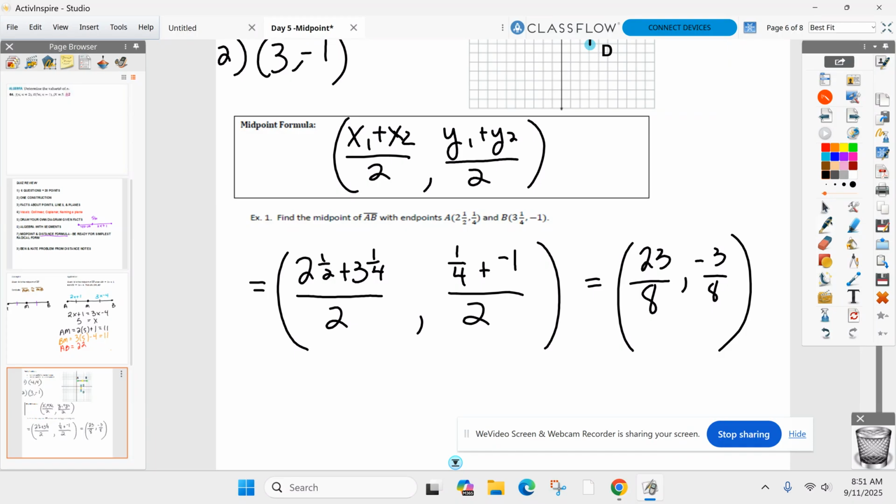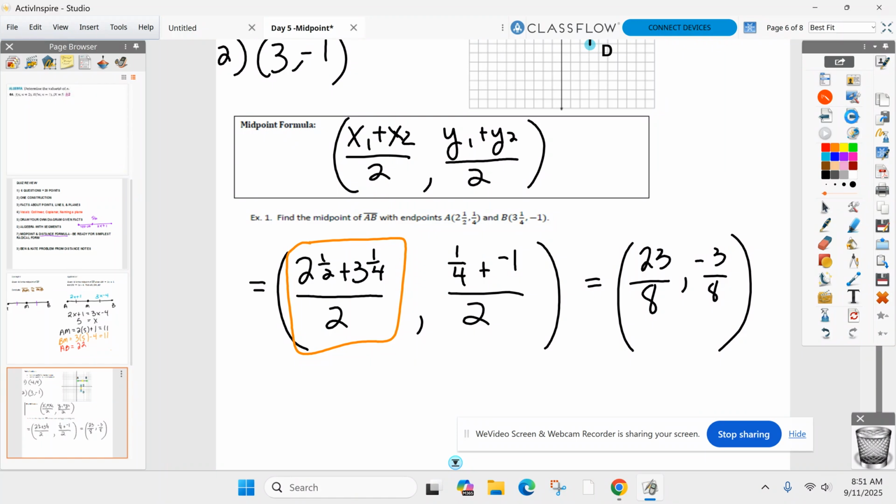I believe you guys are more tech savvy than I am. I believe there's a way to just type all of that into your calculator at once. It can be done. I'm not that tech savvy, so I do the top first and then hit divided by 2. But I think you can do it all at once if you're a little more tech savvy than I am. All right, any questions finding the midpoint? I'm not going to waste time doing more problems finding the midpoint. You type it into your calculator, add them, divide by 2.